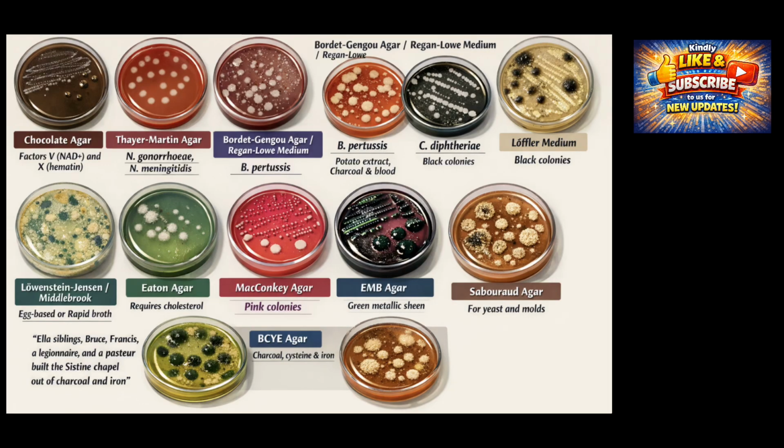Brucella, Francisella, Legionella, and Pasteurella are grouped together because they require buffered charcoal yeast extract agar supplemented with cysteine and iron. Charcoal neutralizes toxic metabolites, while cysteine and iron support growth. A frequent tested clue is severe pneumonia with hyponatremia or exposure history where routine cultures are negative, pointing toward a charcoal-based medium rather than staining differences.